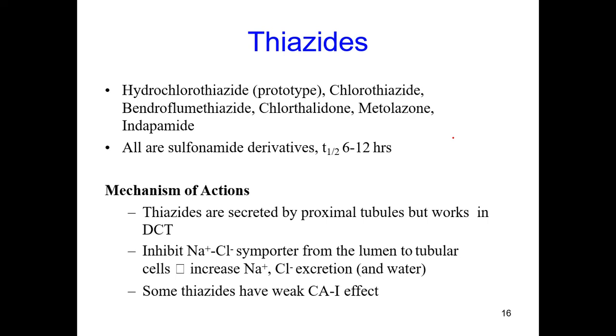Now coming to the mechanism of action, thiazides are secreted by the proximal tubules but work in the DCT. They inhibit the sodium and chloride importers, and they also have a weak carbonic anhydrase inhibitor effect.